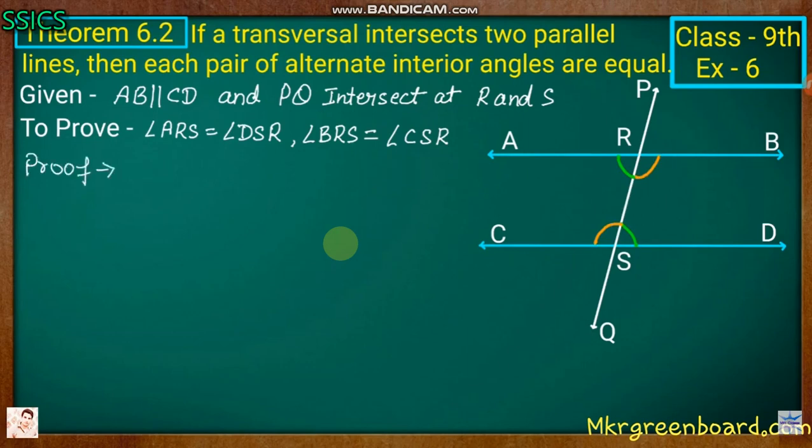Let's move on to the proof. Just take angle ARS is equal to angle CSQ. Both are corresponding angles.